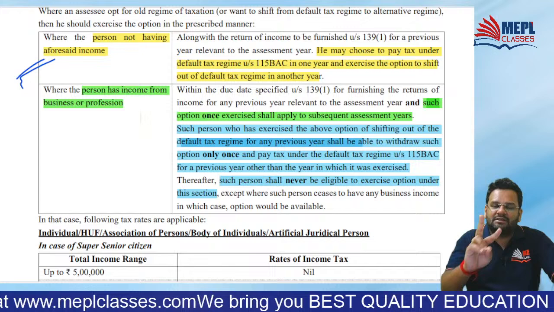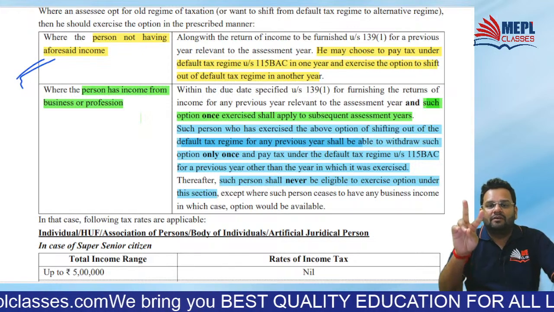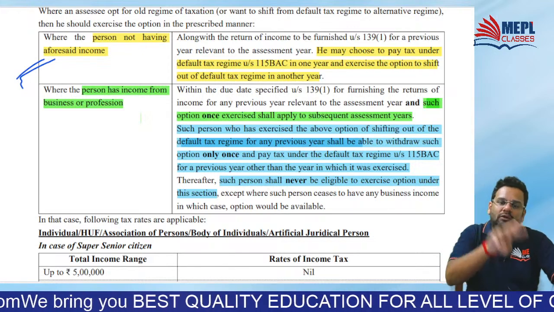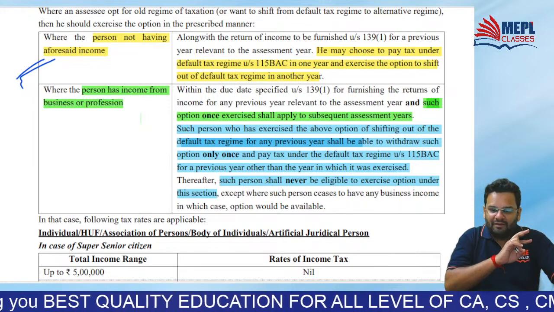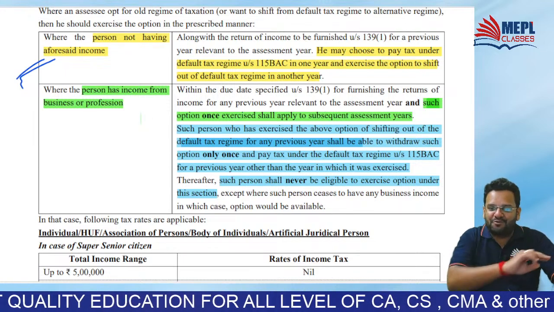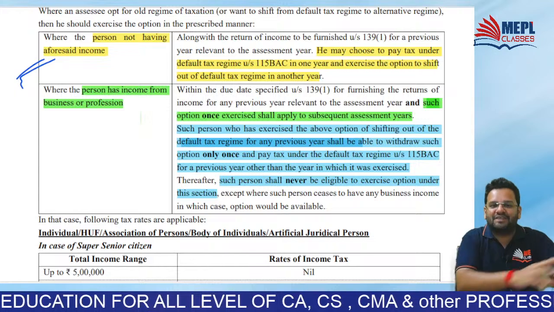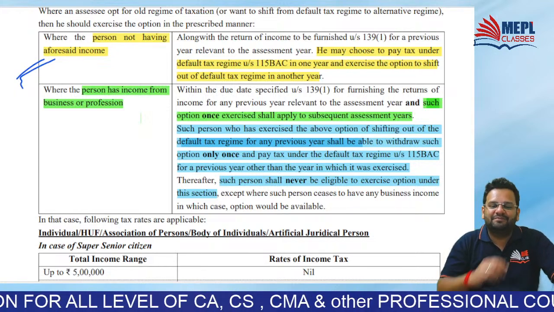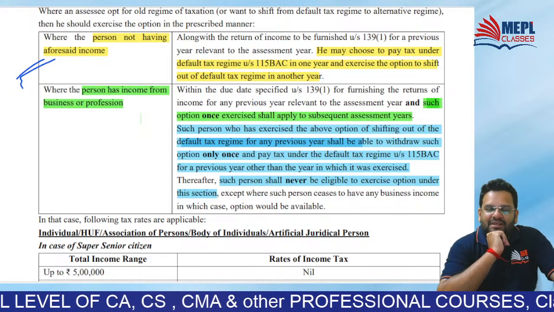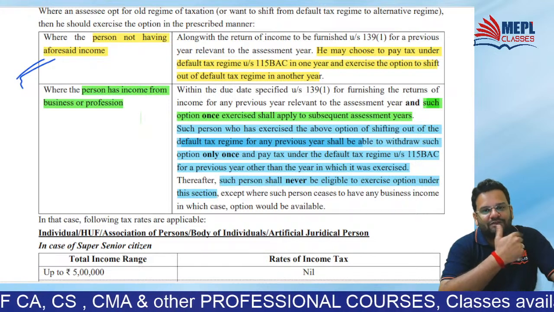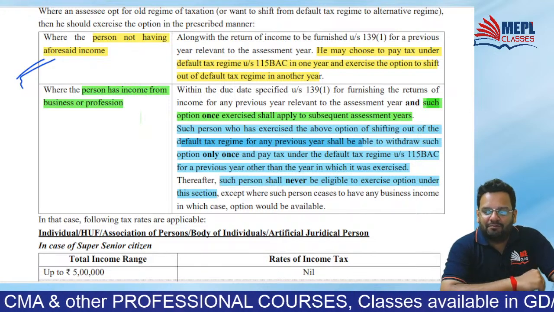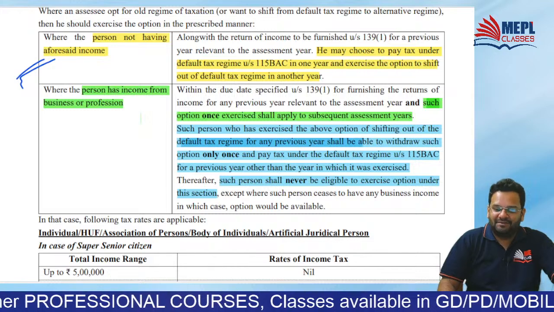So did you understand this play between default tax regime and old tax regime? Tell me, which is the section number for default tax regime? Section number for default tax regime, of course, is 115BAC, isn't it?